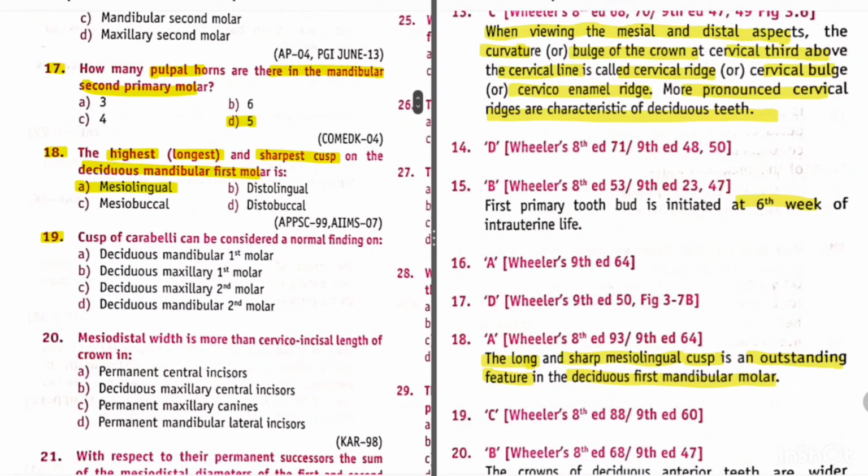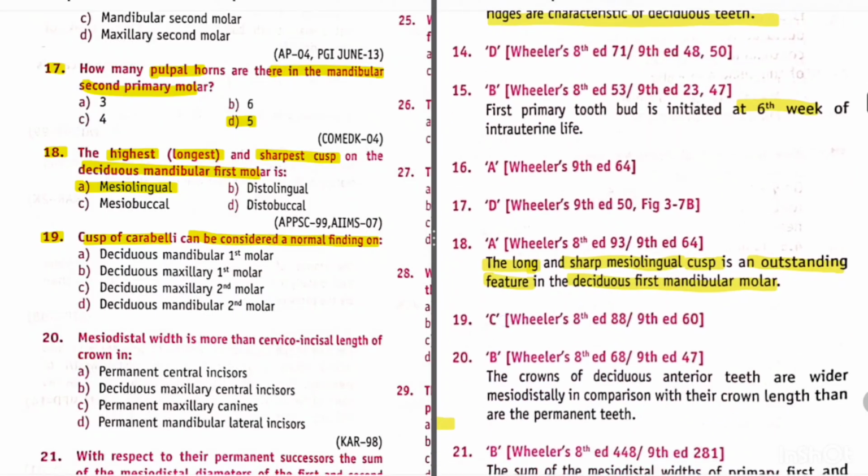Question 19. Cusp of Carabelli can be considered as a normal finding on deciduous mandibular first molar, deciduous maxillary first molar, deciduous maxillary second molar, or deciduous mandibular second molar. So the answer is deciduous maxillary second molar, because as we all know, deciduous maxillary second molar resembles permanent maxillary first molar, and we all know that permanent maxillary first molar contains cusp of Carabelli.